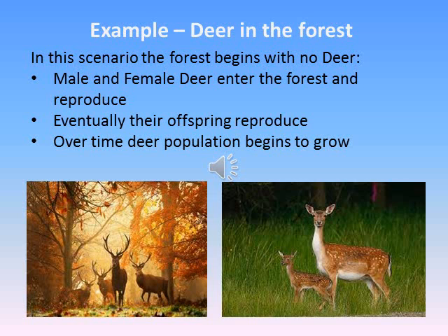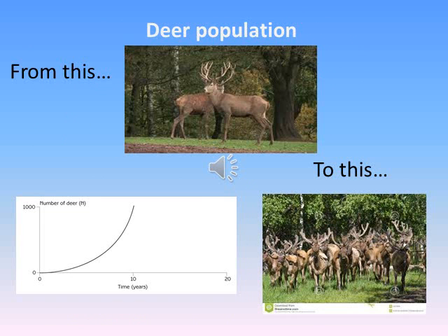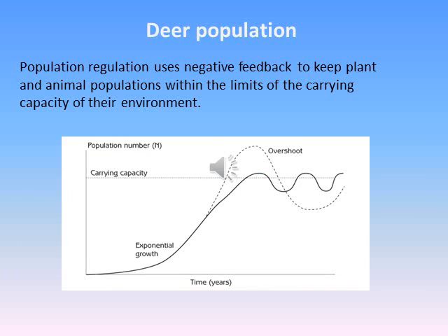Take a forest with no deer, for example. As a male and female deer enter the forest, they reproduce. Over time, the deer population continues to grow. Deer require an adequate source of food to grow and produce offspring. However, in this situation there is not as much food as before, because the larger numbers of deer are consuming more. The deer are less healthy, more susceptible to disease, and sometimes die at a young age because they do not have enough resources. This example tells us that population regulation uses negative feedback to keep plant and animal populations within the limits of the carrying capacity of their environment.